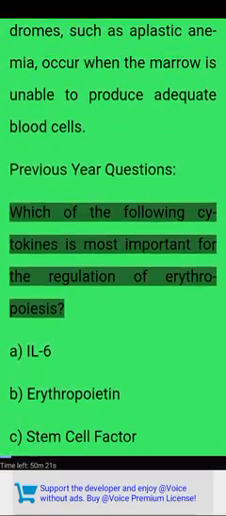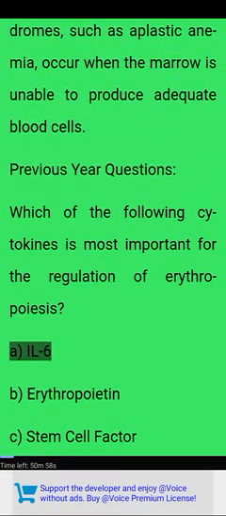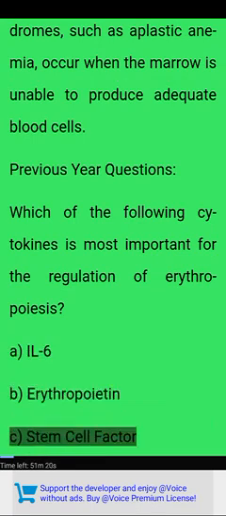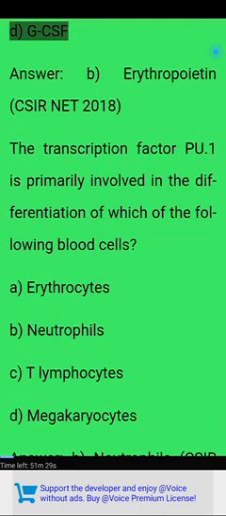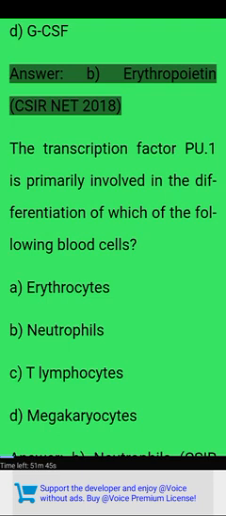Which of the following cytokines is most important for the regulation of erythropoiesis? A. IL-6. B. Erythropoietin. C. Stem cell factor. D. GCSF. Answer. B. Erythropoietin. CSIRNET 2018.